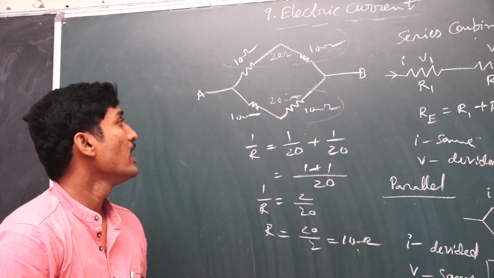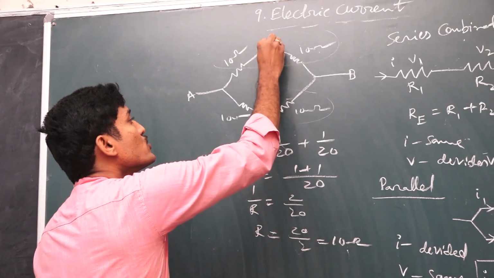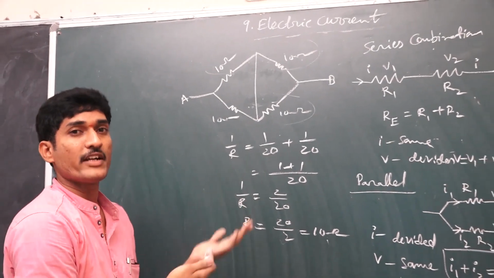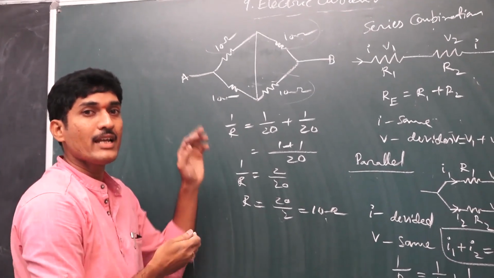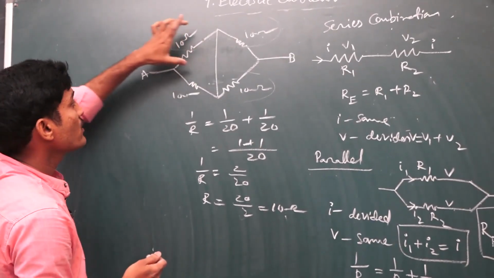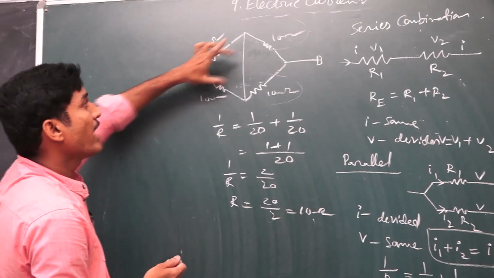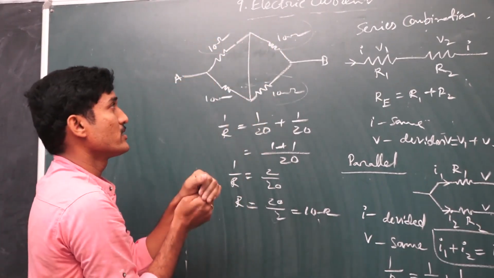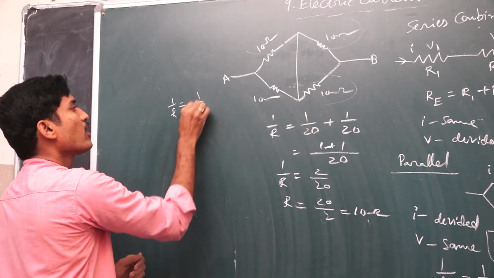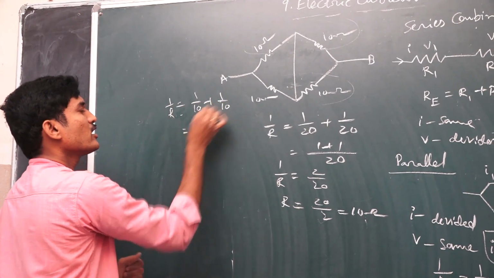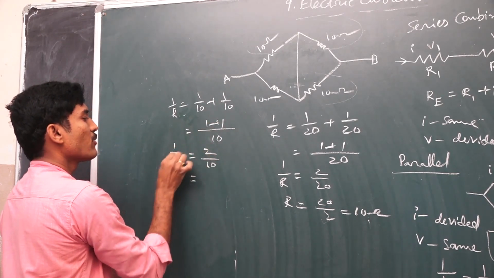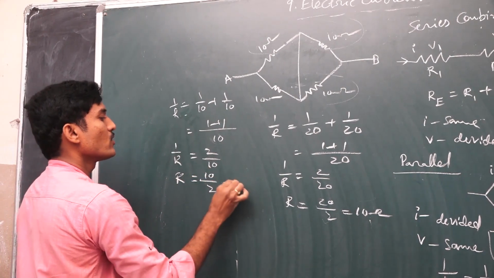Like that you may solve the problem. And suppose in the examination the circuit is joined like this, then this is different. Don't get confused, and answer the question clearly. First, these are the two ways, and this may be the common one. So this and this are first in parallel, and this and this are also in parallel. The two are in series. So 10 and 10 in parallel combination: 1 by R is equal to 1 by 10 plus 1 by 10, that is 1 plus 1 is 2 by 10, so R is 10 by 2, that is 5 ohms.